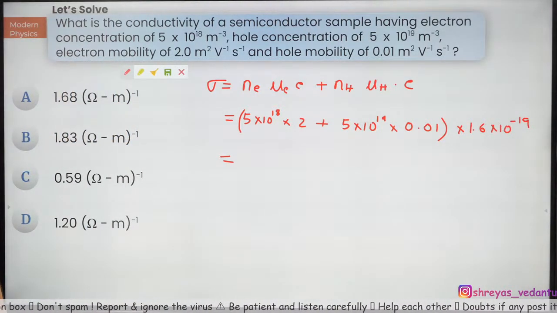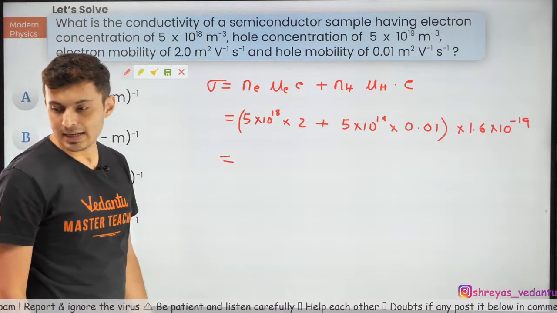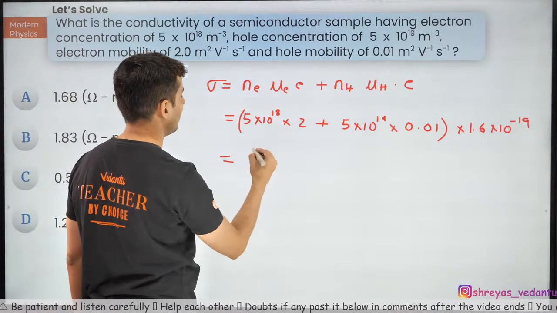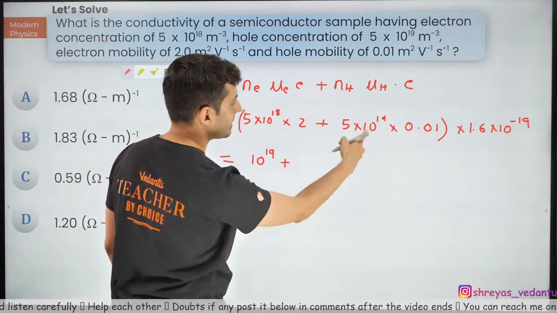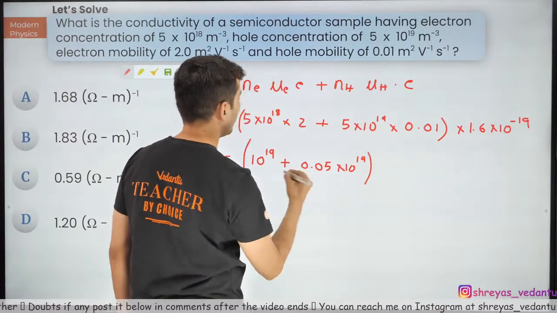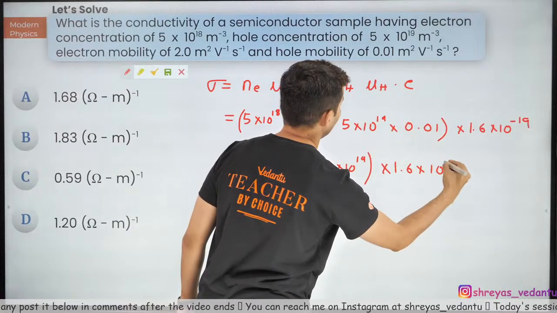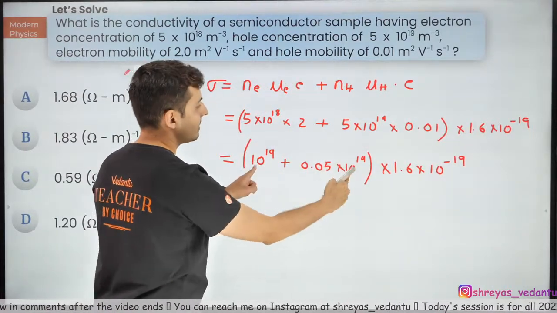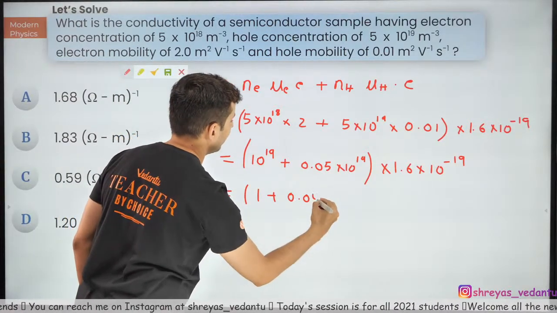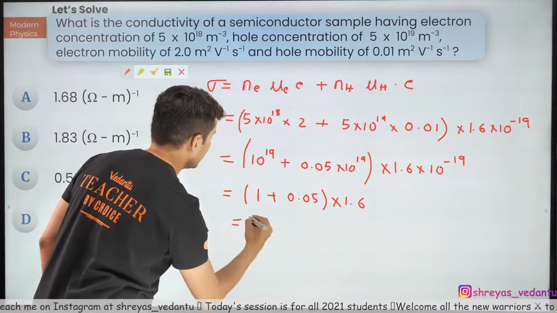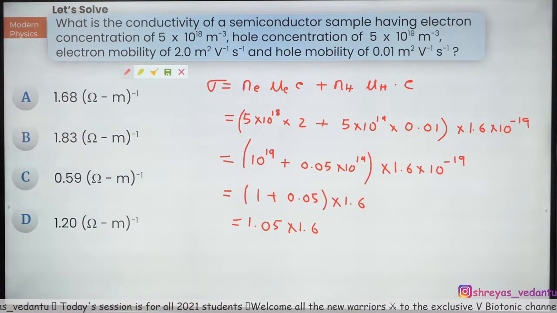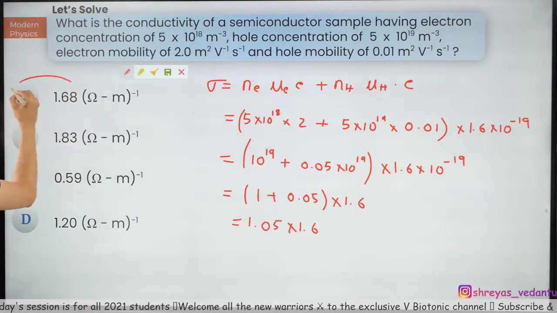A lot of you are saying A, interesting. Think, come on, do this math. You should be able to do this. 5 2s are 10. 10 into 10 to the power 18 is 10 to the power 19, plus this is 0.05 into 10 to the power 19. This whole thing into 1.6 into 10 to the power minus 19. If you take 10 to the power 19 out common, it will get cancelled. So you will be left with 1 plus 0.05 into 1.6, which is 1.05 into 1.6. So it will be slightly more than 1.6. So obviously it will be A.